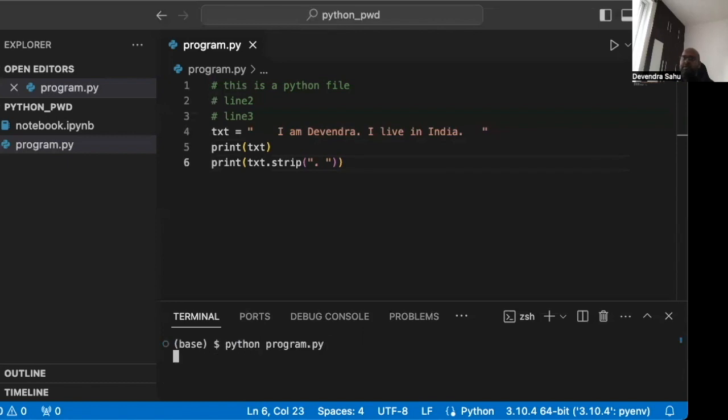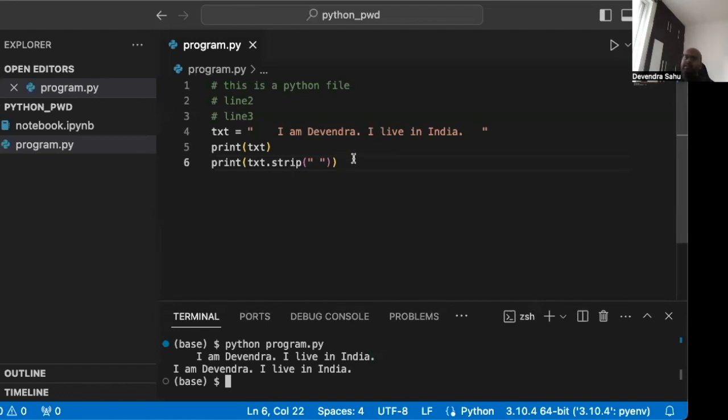So let's see what happens. Clear the screen, run it again. And what we can see here is that this full stop is also removed because we had it in the list. So this is strip. But if you don't provide any input, the default value is a single white space, which is this. Even if you don't provide that, it will assume this is the default. Let's see, and it works.